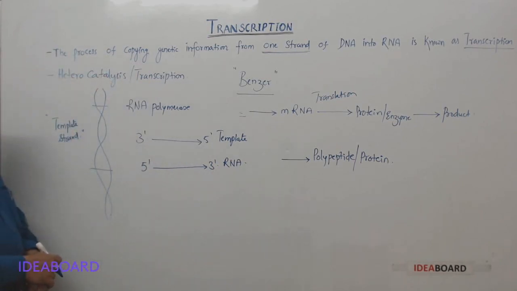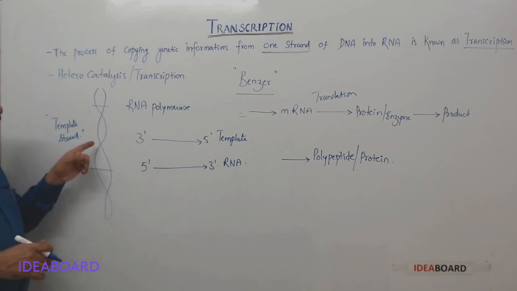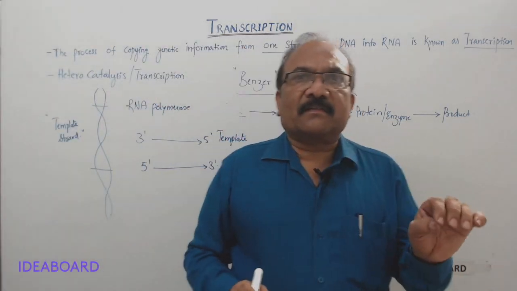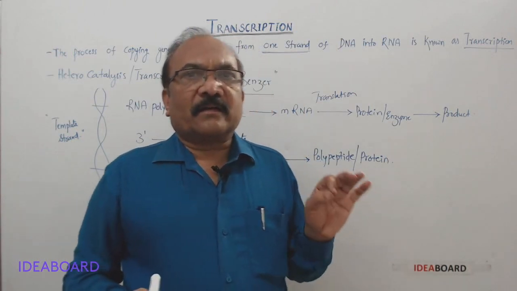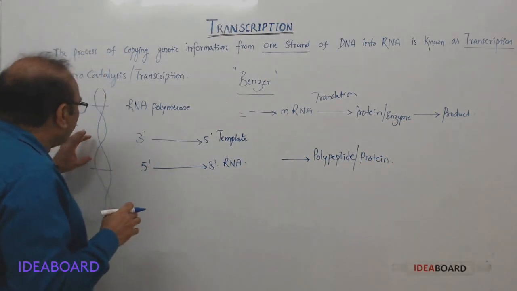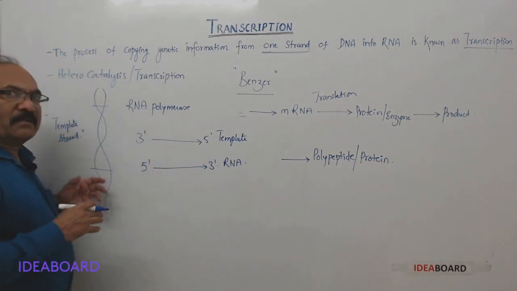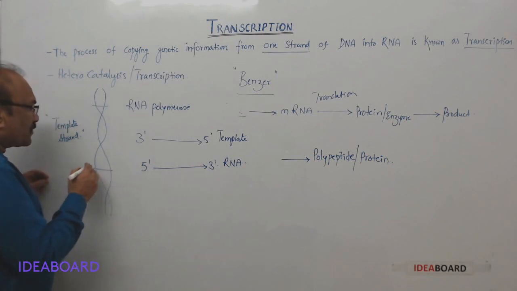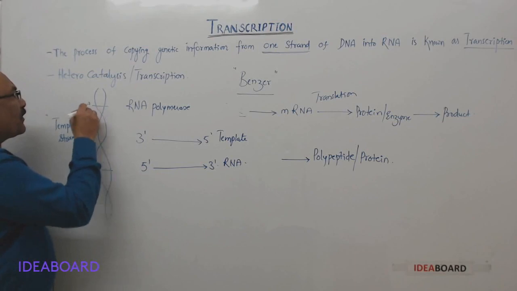Generally people think that once one strand behaves as the template strand, the next time the second strand will behave as the template strand. It is not the correct idea. Only one will always behave as the template strand, and it is the one with 3' to 5' polarity.